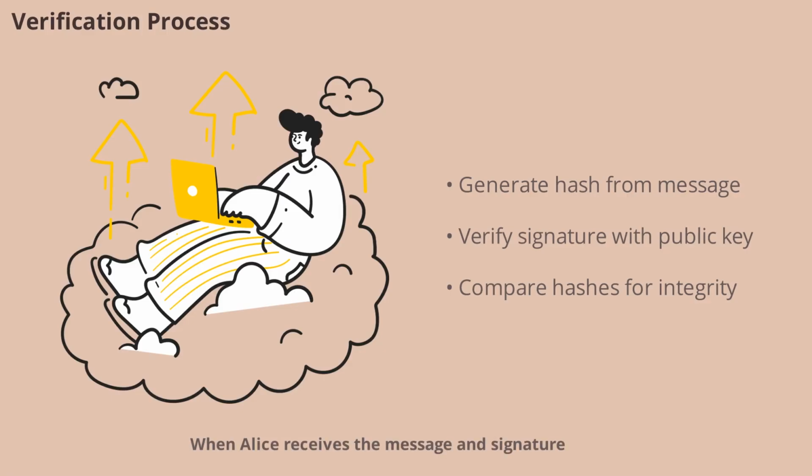When Alice receives the message and signature, she first generates the hash of the received message. Next, she uses Bob's public key to verify the digital signature and recover the original hash. By comparing the two hashes, Alice can determine if the message was modified and if the signature is valid. This verification process is at the heart of digital signatures.